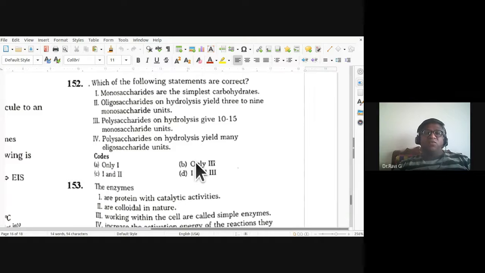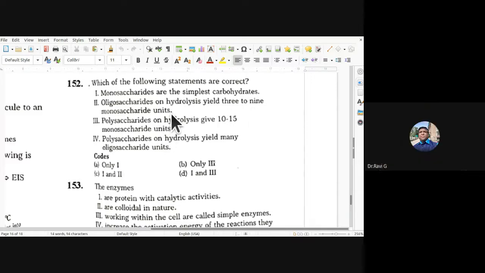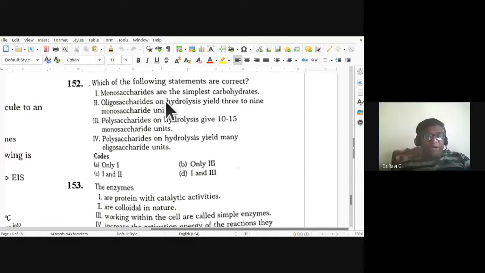So monosaccharides are the simplest carbohydrates, first one. Oligosaccharides on hydrolysis yield 3 to 9 monosaccharide units. So the first and second are correct statements. The remaining are wrong. So C is the answer. 1 and 2 are the correct statements.